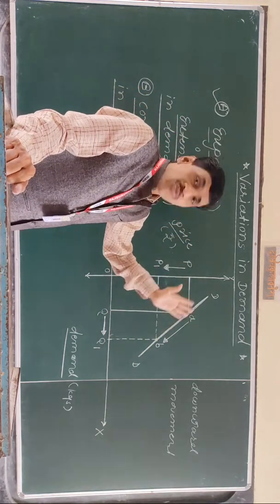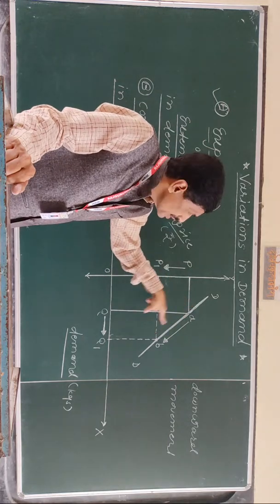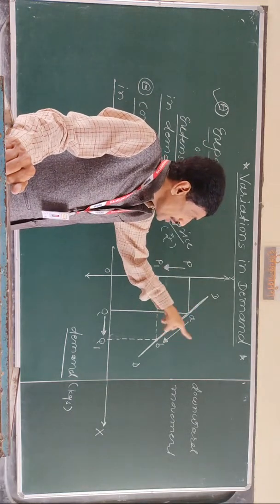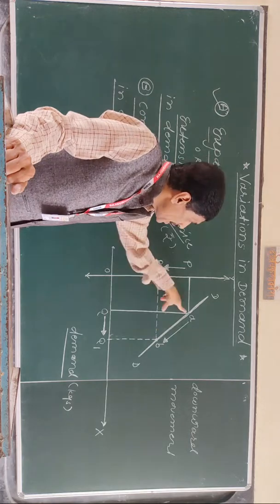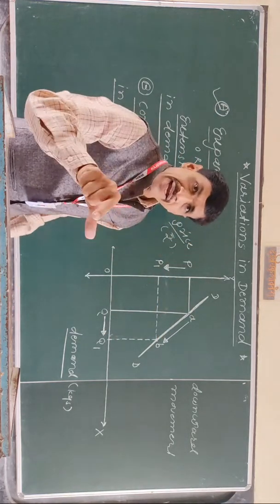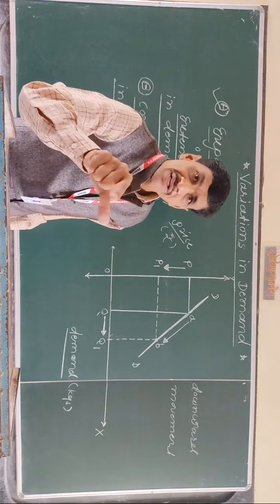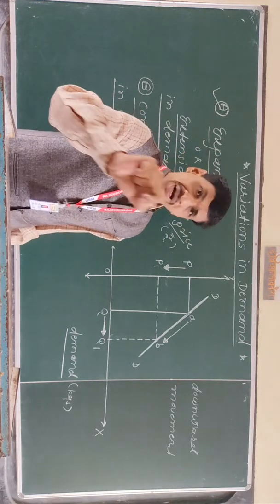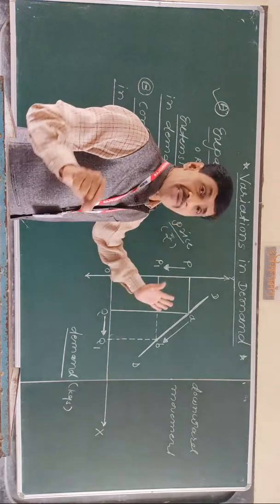So the downward movement from point A to B indicates the extension in demand. Is that clear? On the same demand curve. Why?